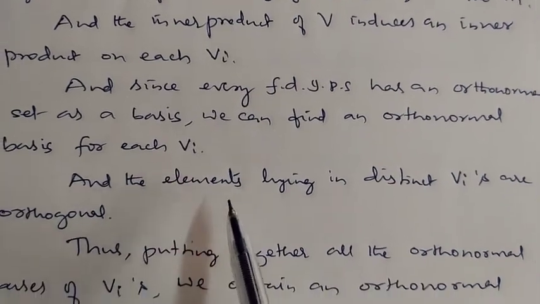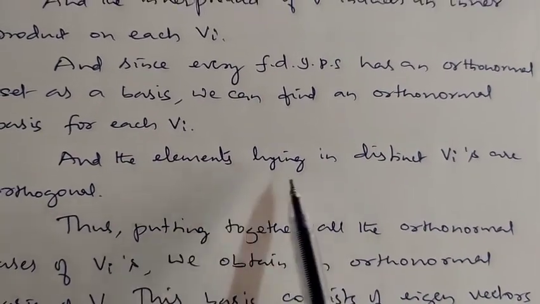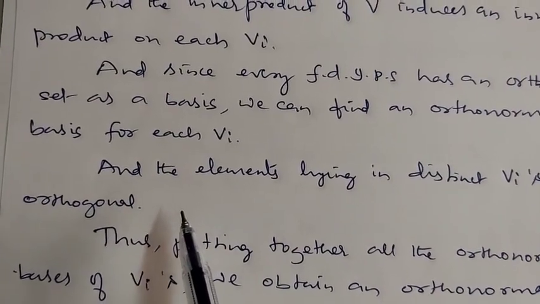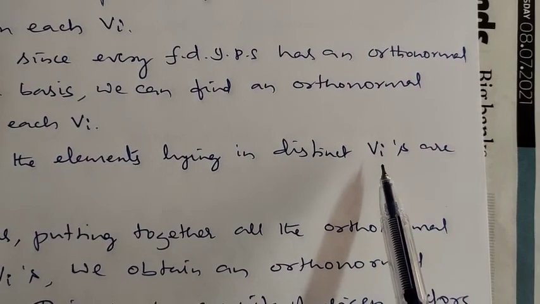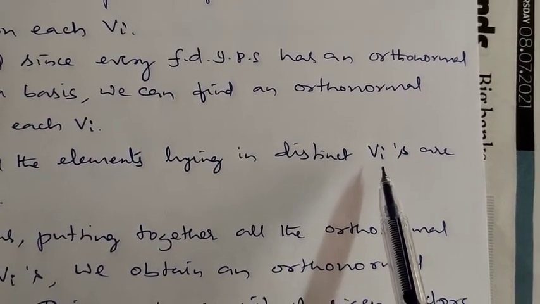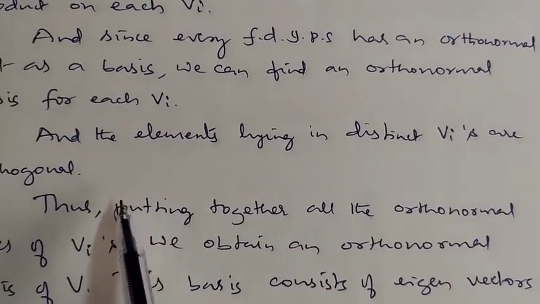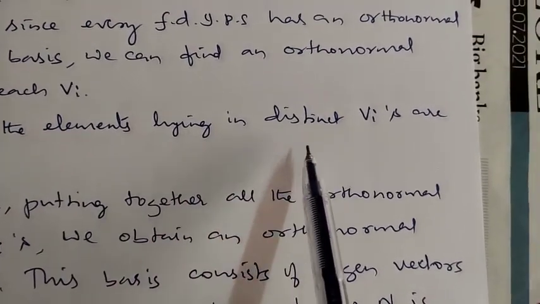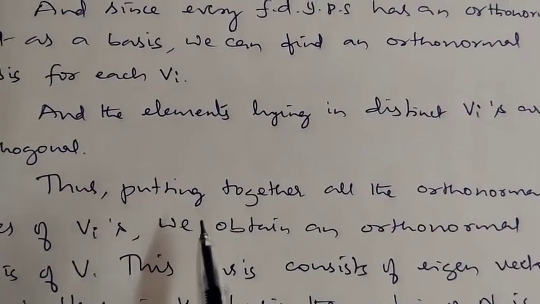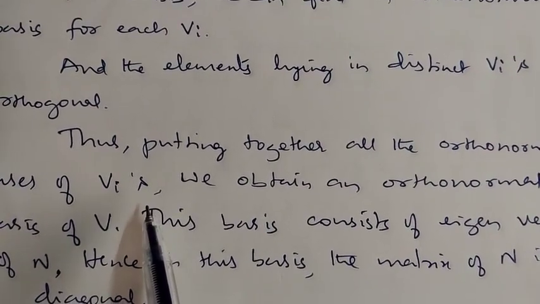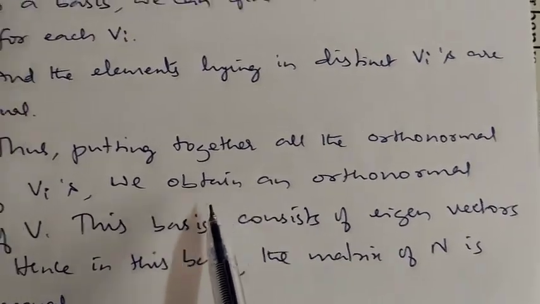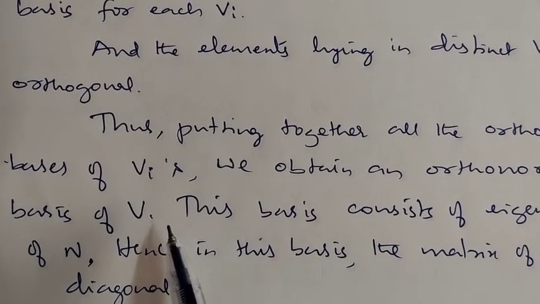Now here the elements lying in distinct Vi's are orthogonal. Just now we have proved this, and the distinct Vi's are the eigenspaces, which are orthogonal. Thus putting together all the orthonormal bases of the Vi's, we obtain an orthonormal basis of V. That also we have studied.